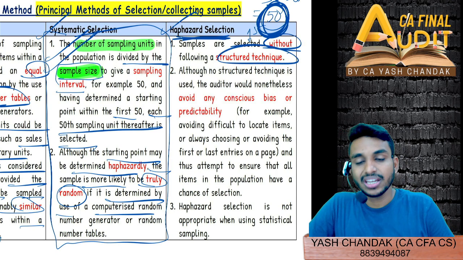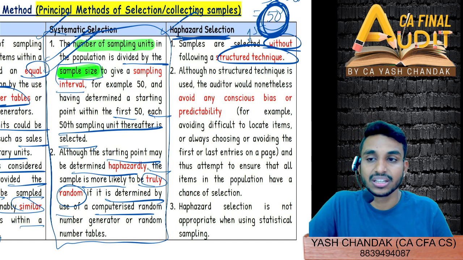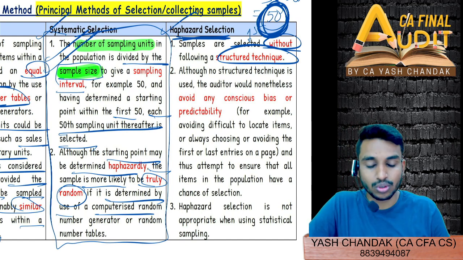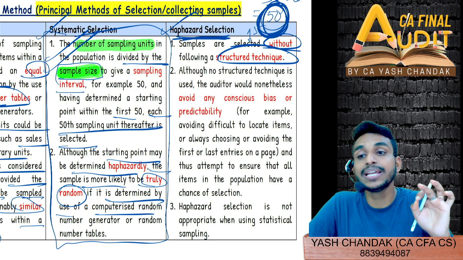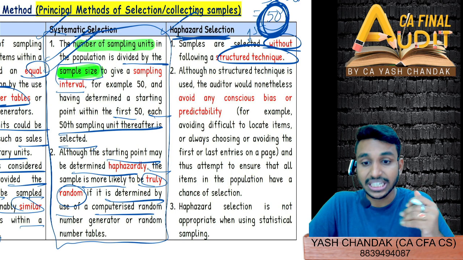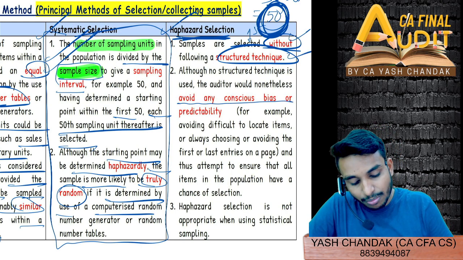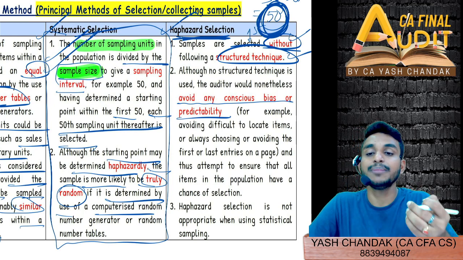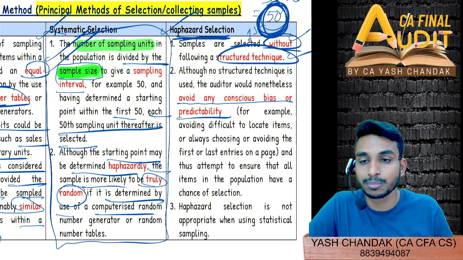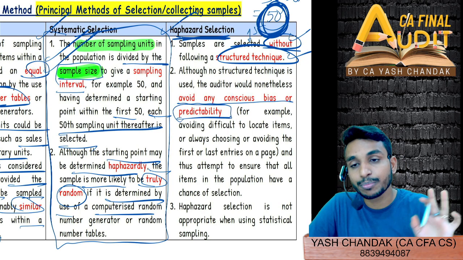Haphazard selection is any sort of technique which does not involve any scientific technique. It involves judgmental factors also. However, we should avoid being judgmental, we should avoid getting biased, we should be objective. So without following a structured technique, avoid any conscious bias. You should not be consciously non-objective. You should try to avoid any sort of predictability.